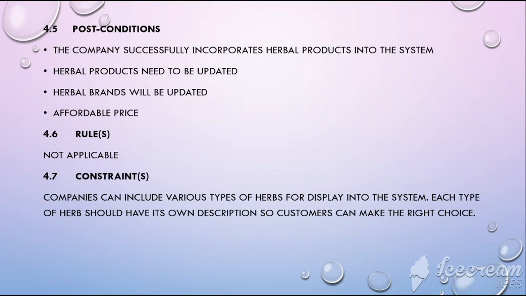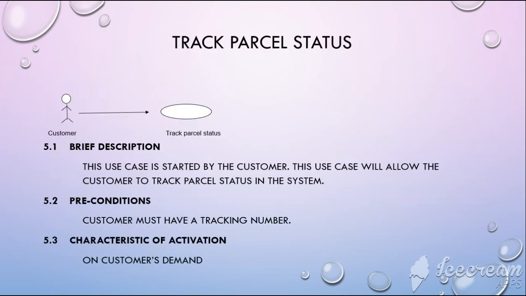The contract is that the company can include various types of herbs for display in the system. Each type of herb should have its own description so the customer can make the right choice to buy the herbal product. This is the track parcel status. So this use case is started by the customer. This use case will allow the customer to track parcel status in the system.